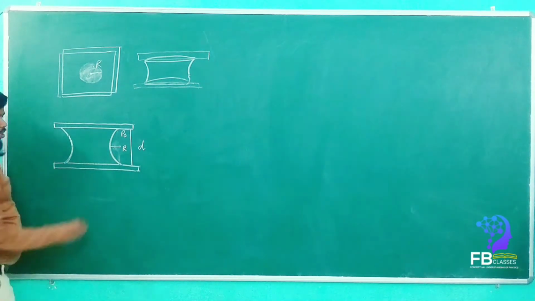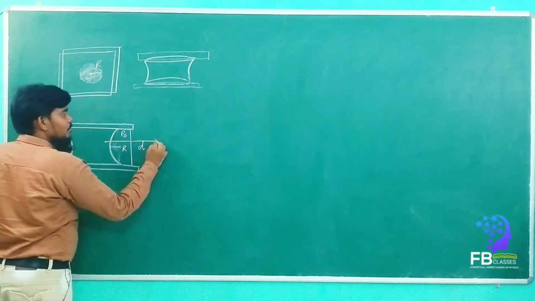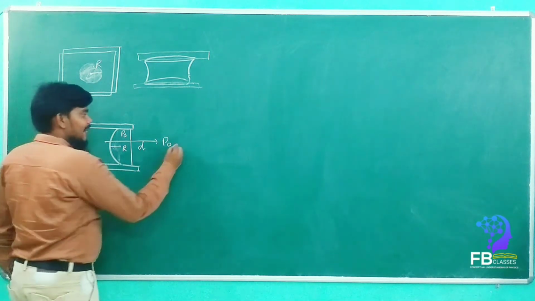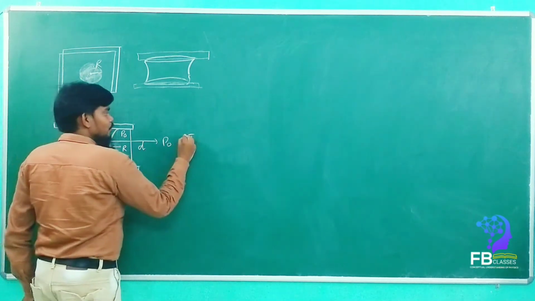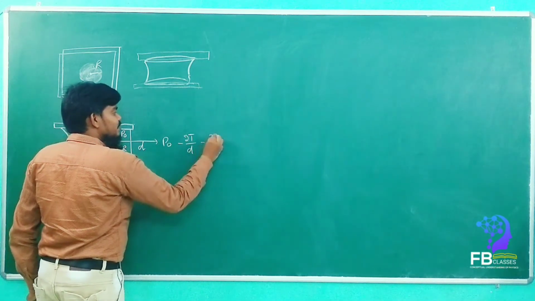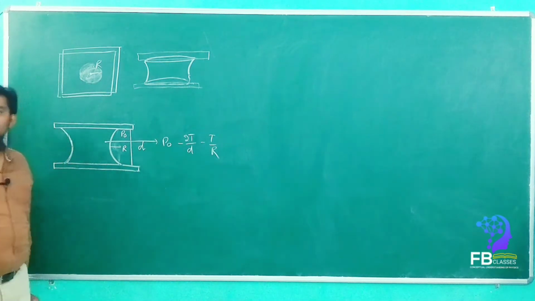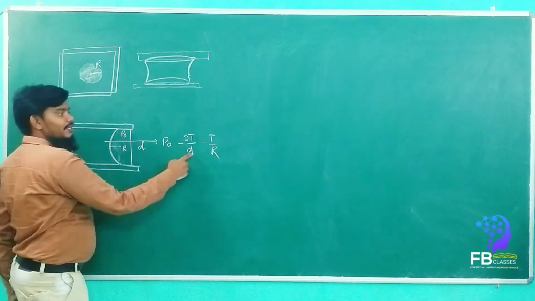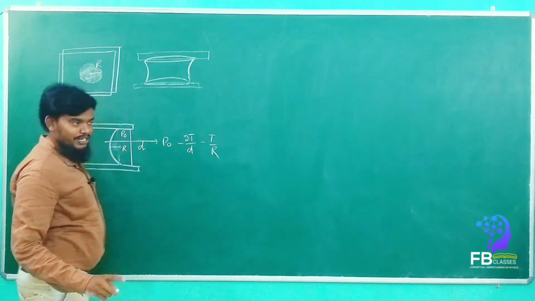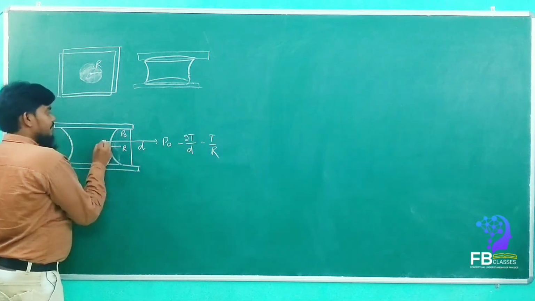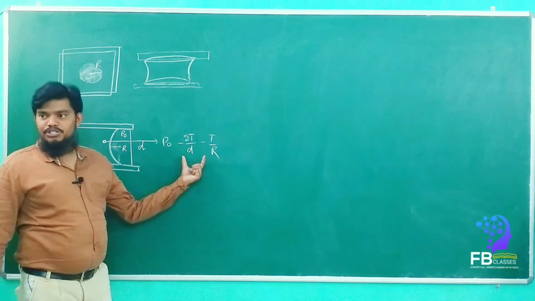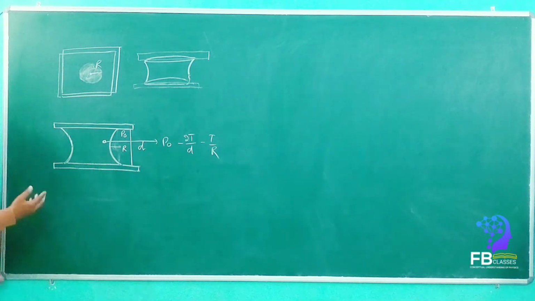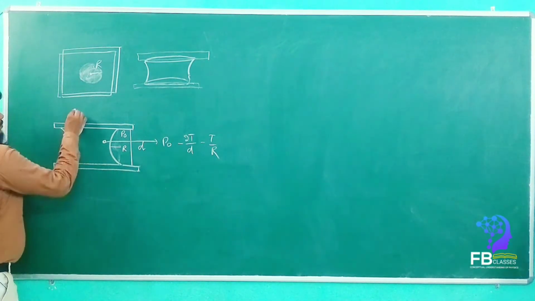P naught is the pressure. What is inside here? P naught minus T by D by 2, that means 2T by D minus T by R. Yes or no? 2T by D minus T by R. Got it? This is the excess pressure. So here the pressure is P naught minus 2T by R. This is the excess pressure. Got it? Then what forces act here?